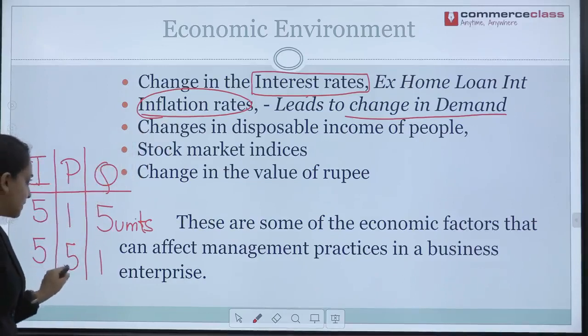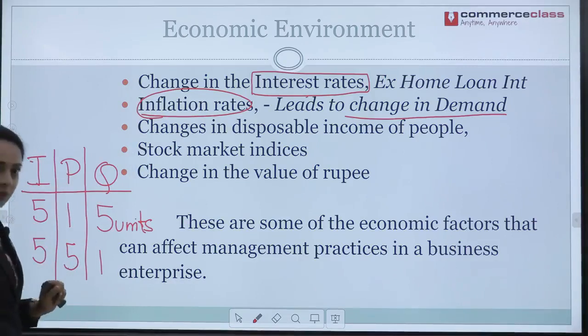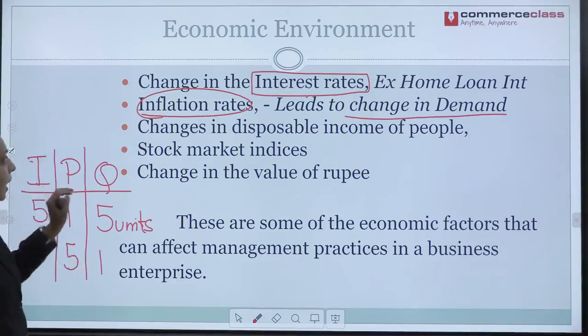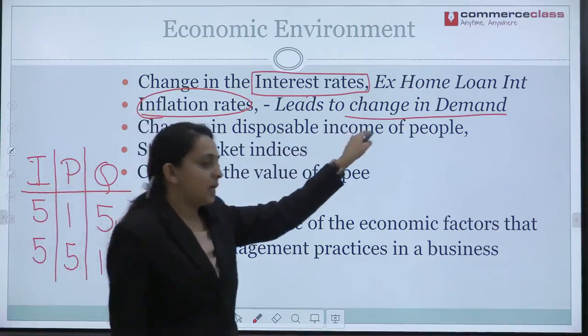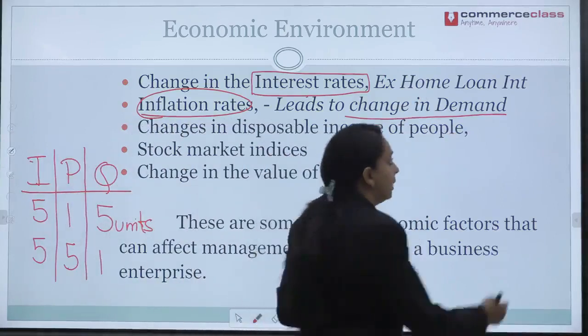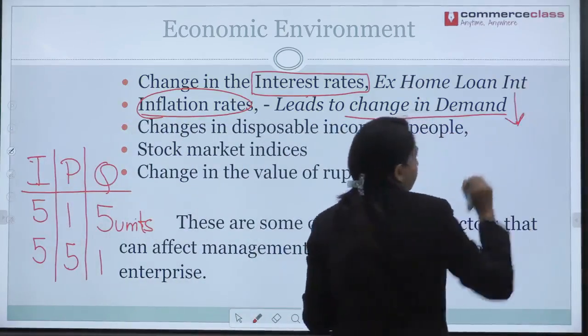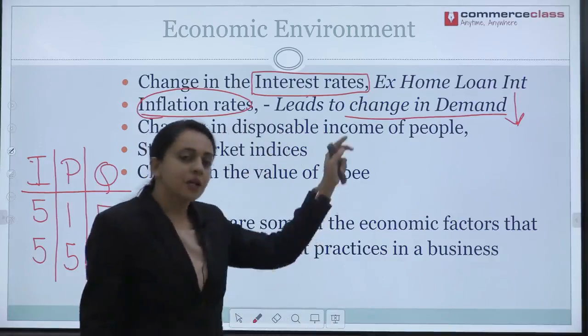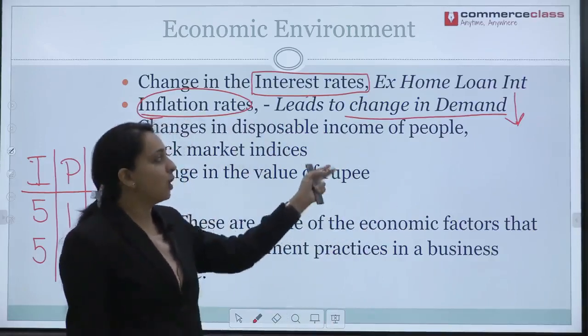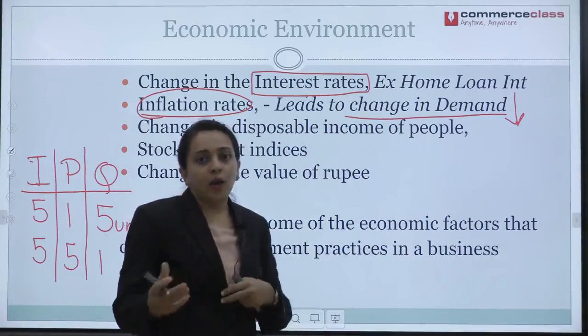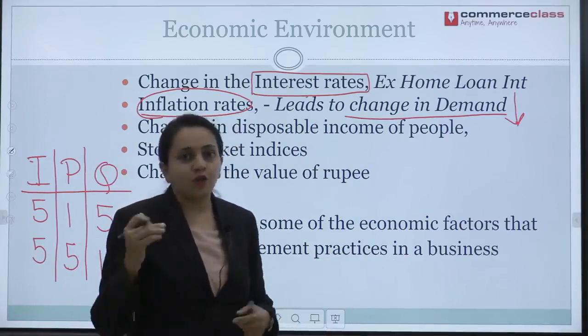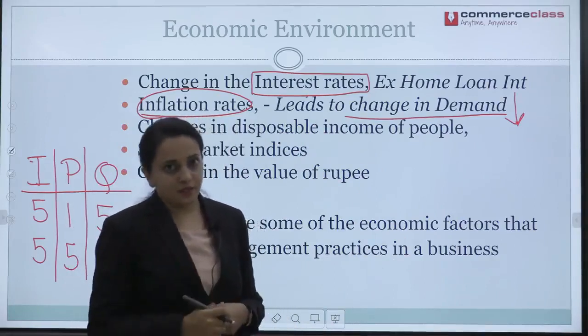Inflation is rise in the price. Understood? So, this is how inflation leads to change in demand, which is decrease in demand, not increase in demand, it is decrease in demand. So, what happens after decrease in demand? When you buy less products from the organization, obviously the profit will be less.